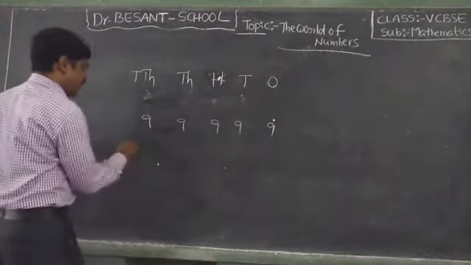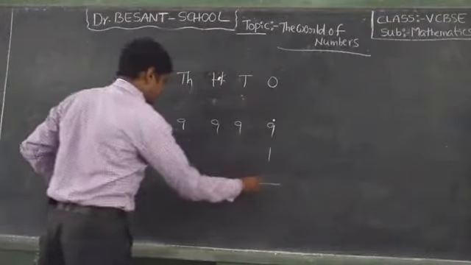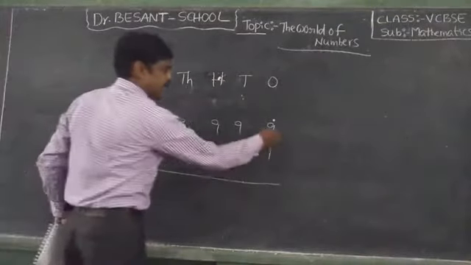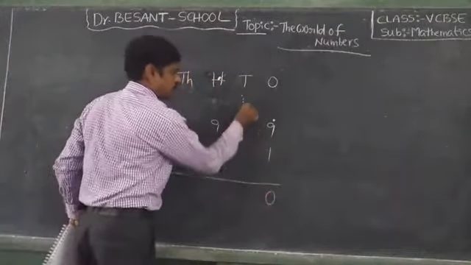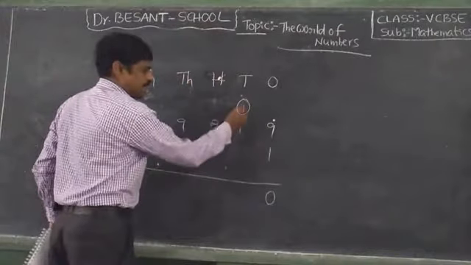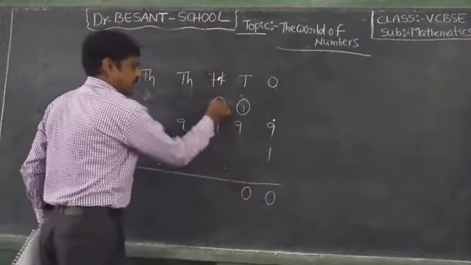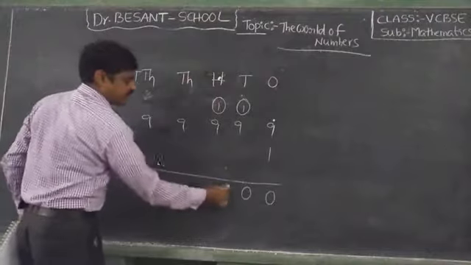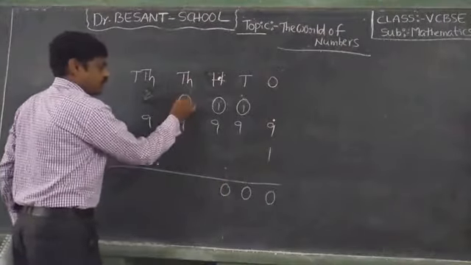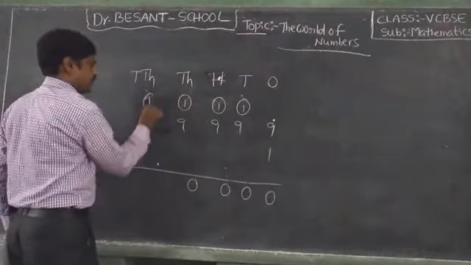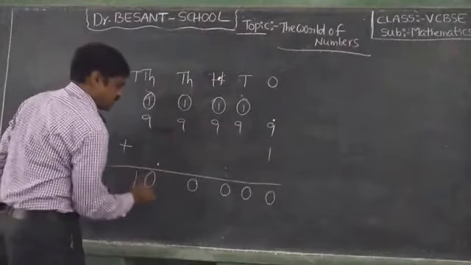Just we have to add 1, then 9 plus 1 is 10, 1 plus 9 is 10.